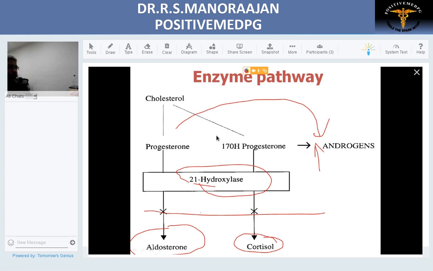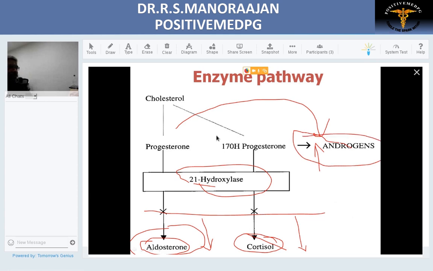So what happens here? There is decreased aldosterone, decreased cortisol. Cortisol, for discussion's sake, it won't make much difference. So forget cortisol, just please concentrate on aldosterone and androgens. So when there's low aldosterone, they are called as, we discussed, salt wasters. When there's excess androgen, they're called as virilizers.